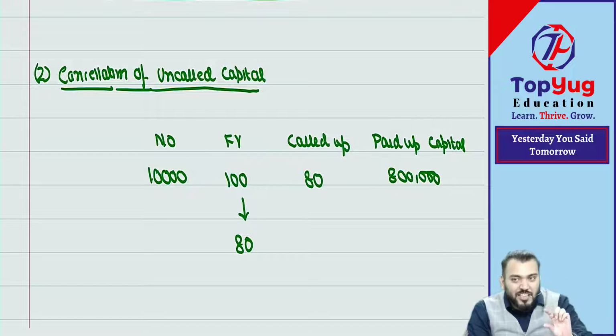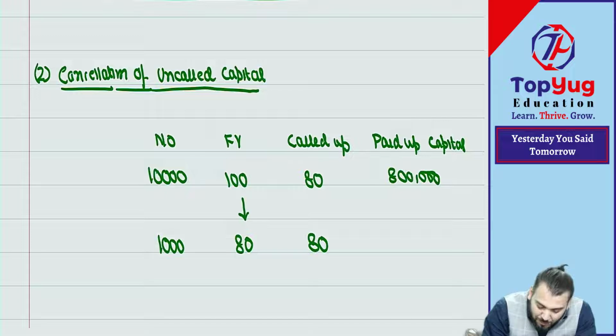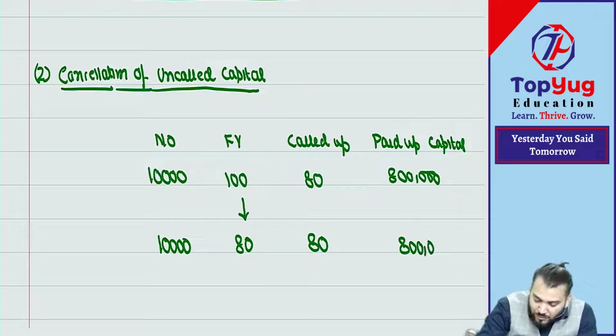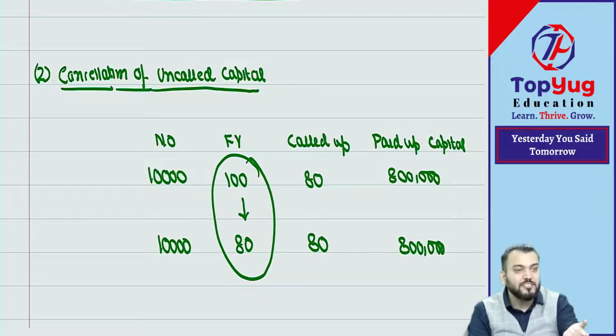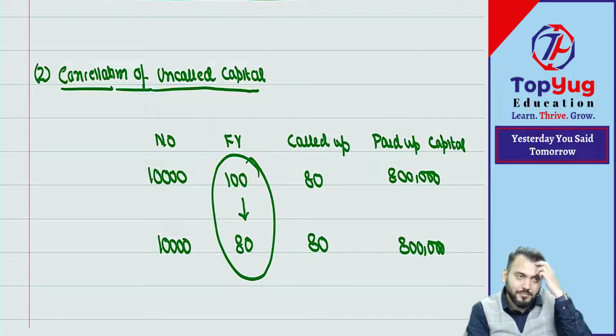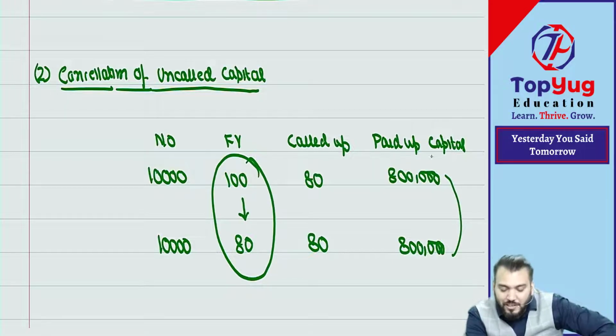Means we have converted shares of 100 into shares of 80, and this will remain the same. I hope you have understood. The number of shares also remains the same, and this will become 8 lakh. Understood what we have done? Only a change in the class of shares. 100 rupee shares now become 80 rupees. This will result in what? No reduction of capital.